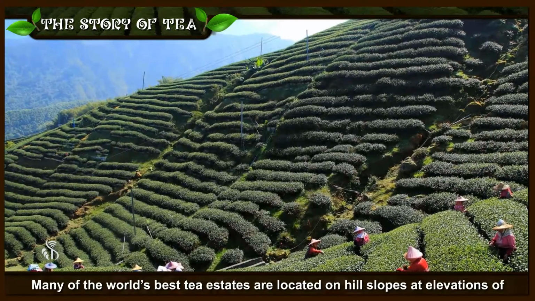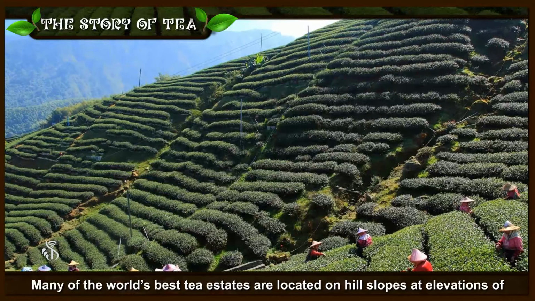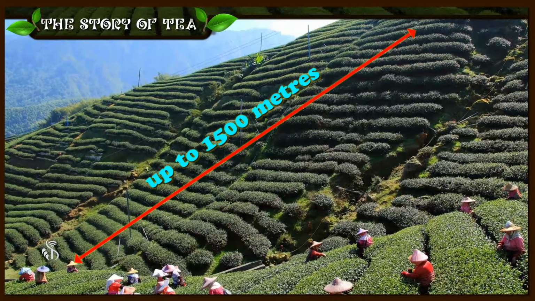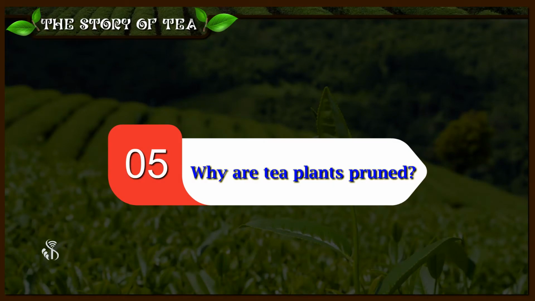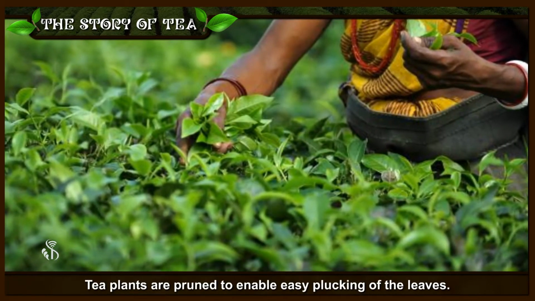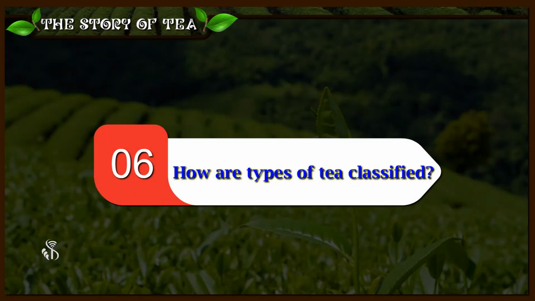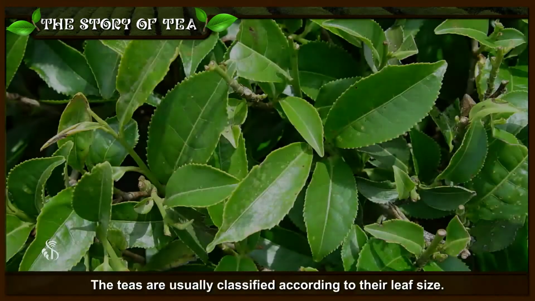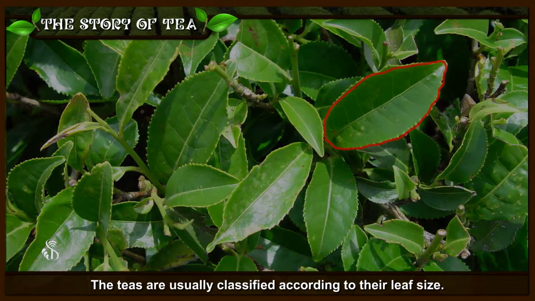Many of the world's best tea estates are located on hill slopes at elevations of up to 1,500 meters. Why are tea plants pruned? Tea plants are pruned to enable easy plucking of the leaves. How are types of tea classified? The teas are usually classified according to their leaf size.